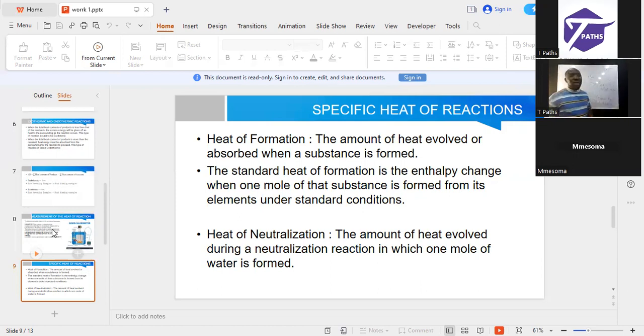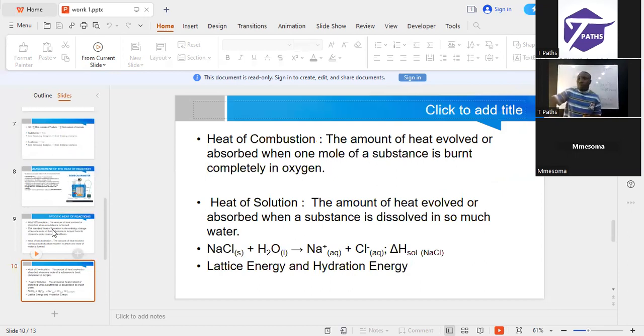The amount of heat evolved or absorbed when 1 mole of a substance is burnt completely. That is called what? Heat of combustion. If it's standard, that is at standard conditions.